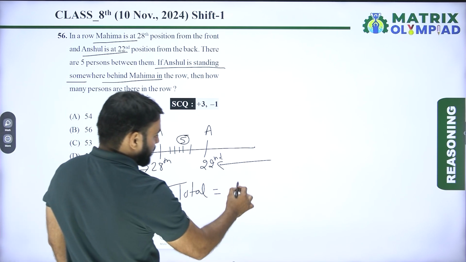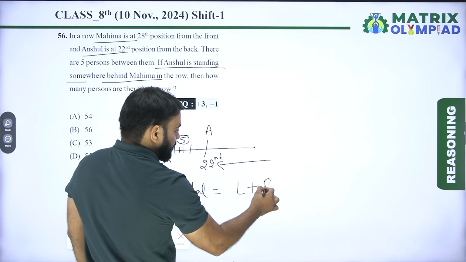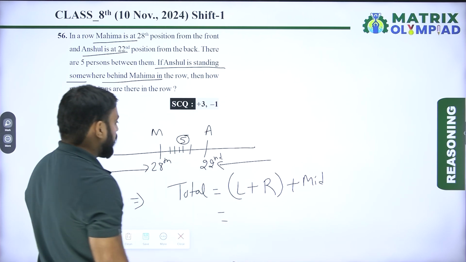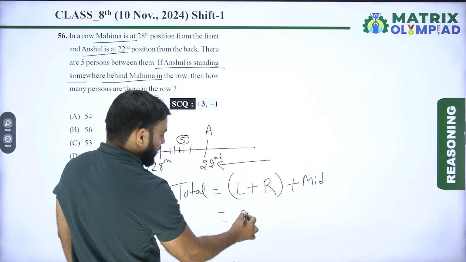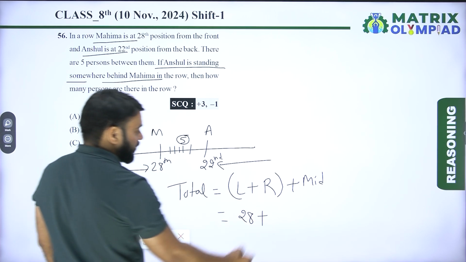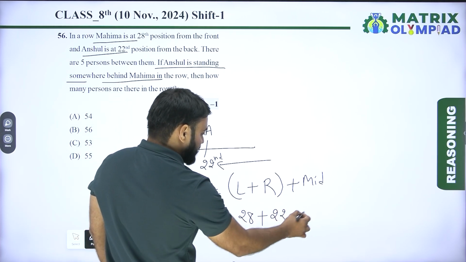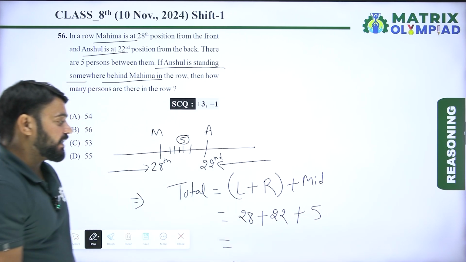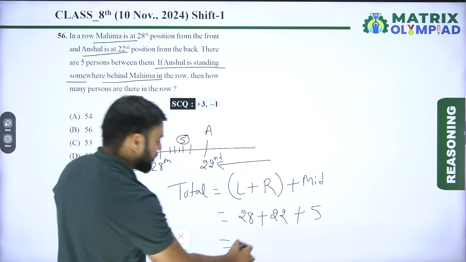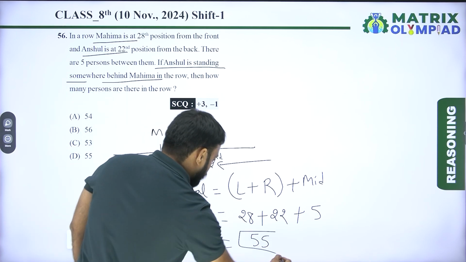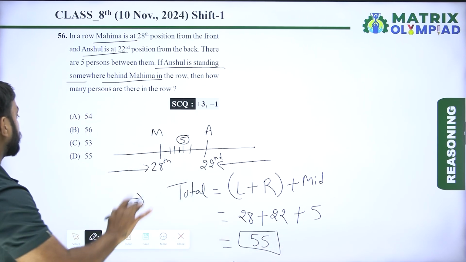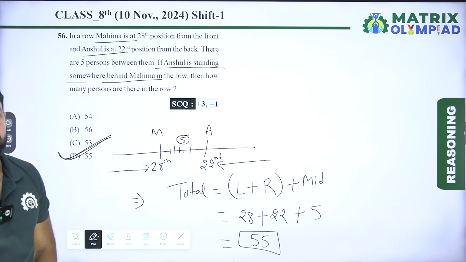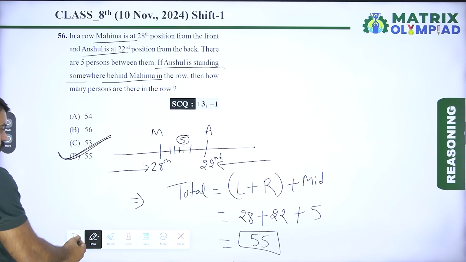So total is left position plus right position plus number of middle persons. Left position of Mahima is 28, plus right position of Anshul is 22, plus number of middle persons is 5. So 28 plus 22 means 50, plus 5 means 55. So there are a total of 55 persons in this row. So option D is the correct answer of this question. Let's move on to the next question.